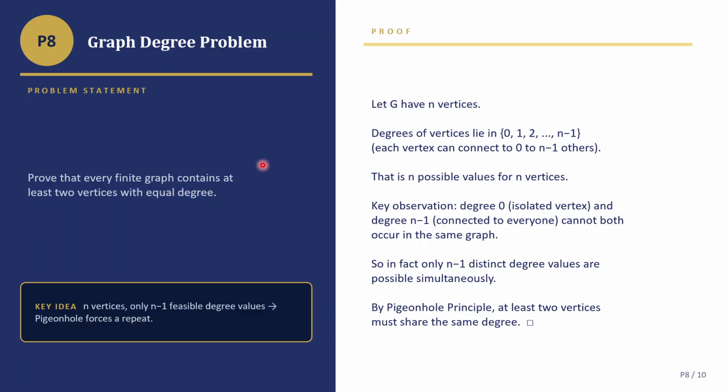Prove that every finite graph contains at least two vertices with equal degree. That's true, right? You take a line, if it doesn't keep on extending until infinite, it ends at 2 points, okay? This point is one vertex and this point is the second vertex, okay? So you have two vertices, like the corner, the end point of the line. Or you take, let's say, a parabola, okay? But it ends, okay, let's say hypothetical situation, please. So it just ends at a point. So it has two ending points, right? So that's the key idea.